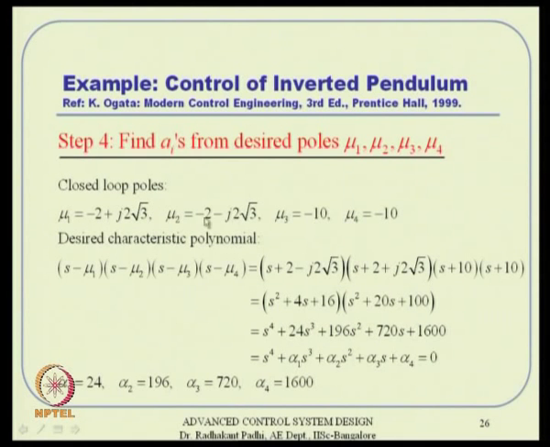Anyway, so it happens like this, mu1, mu2, mu3, mu4 that way. So, the desired characteristic polynomial happens to be like this, all these 4 multiplications, and you expand all that, and then it will give us the coefficients alpha 1, alpha 2, alpha 3, alpha 4 that way. The good thing about complex conjugate polynomial is once you multiply them together, the resulting polynomial is real actually. So, these two together will give us this real polynomial and these two together will give us that polynomial. So, again you multiply and then collect these coefficients alpha 1 to alpha 4 actually. So, that is what we do here.